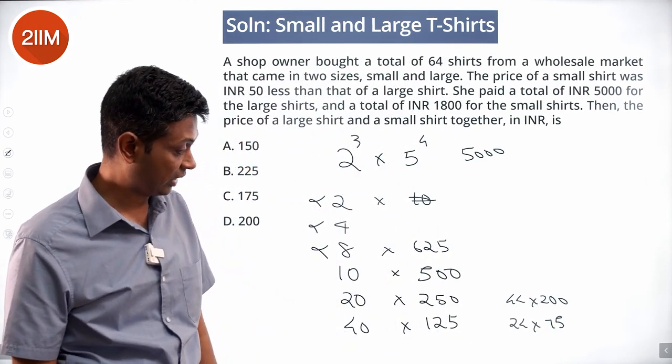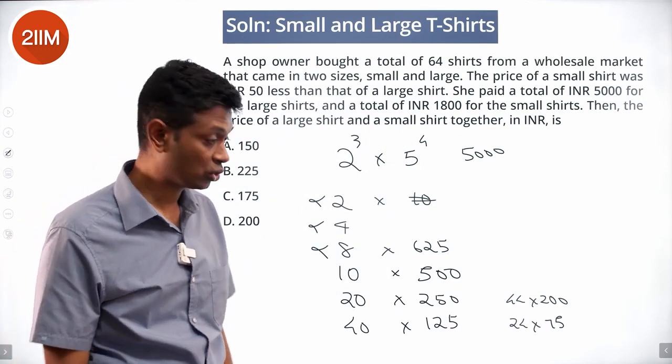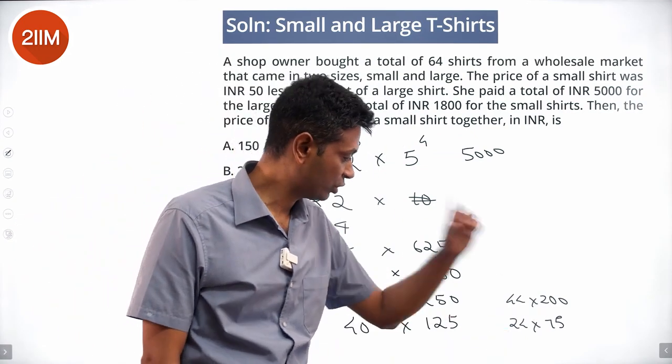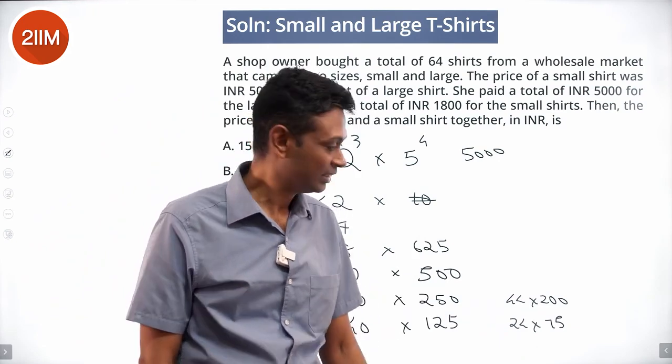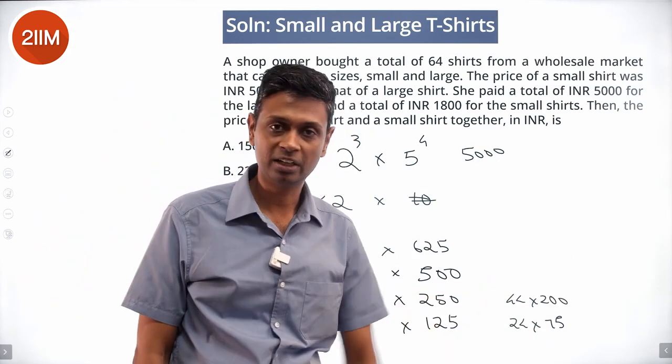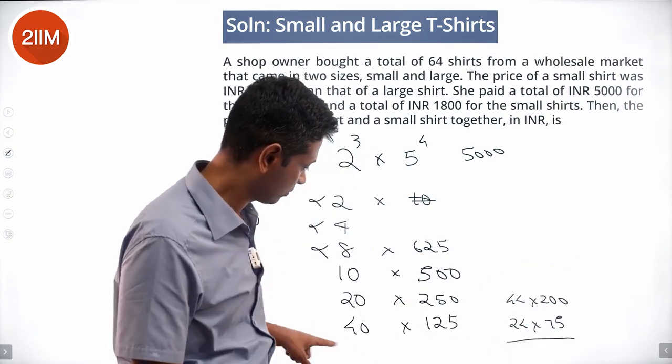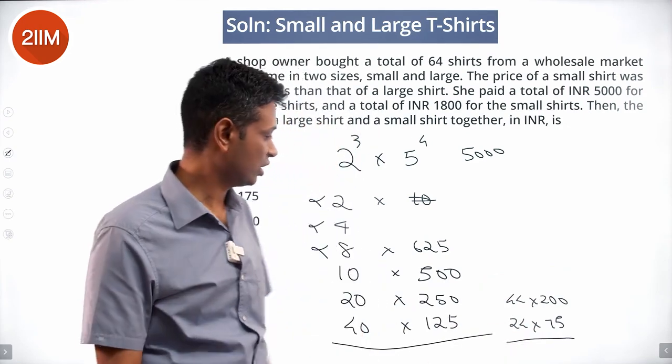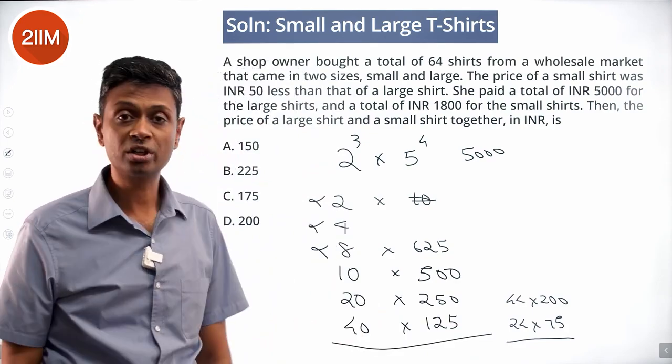24 into 75. There's lots of 3's sitting there. 24 into 75 is indeed 1800. 75 into 4 is 300. Into 6 is 1800. This works. 40 large shirts at 125. 24 small shirts at 75.